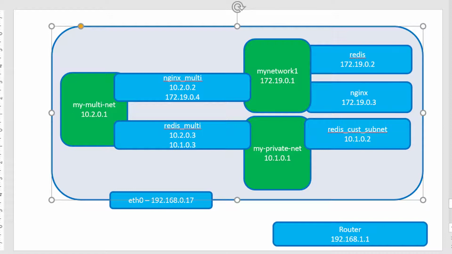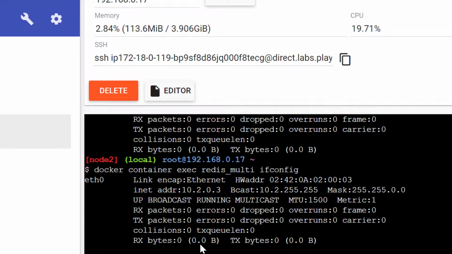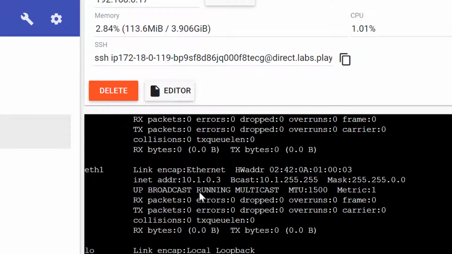Let me run ifconfig for redis-multi as well. That should have the IP address 10.2.0.3 from this specific network and 10.1.0.3 from my-private-net. Now, as we discussed, this got the IP addresses 10.2.0.3 and 10.1.0.3.